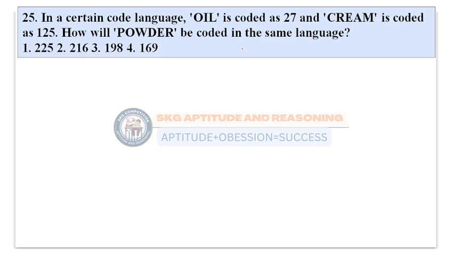This will be the next question. This is also a very easy question. In oil there are 3 letters present. 3 cube is 27. In cream there are 5 letters, so 5 cube is 125. Similarly, in powder there are 6 letters. 6 cube will be 216, which is presented in option 2.